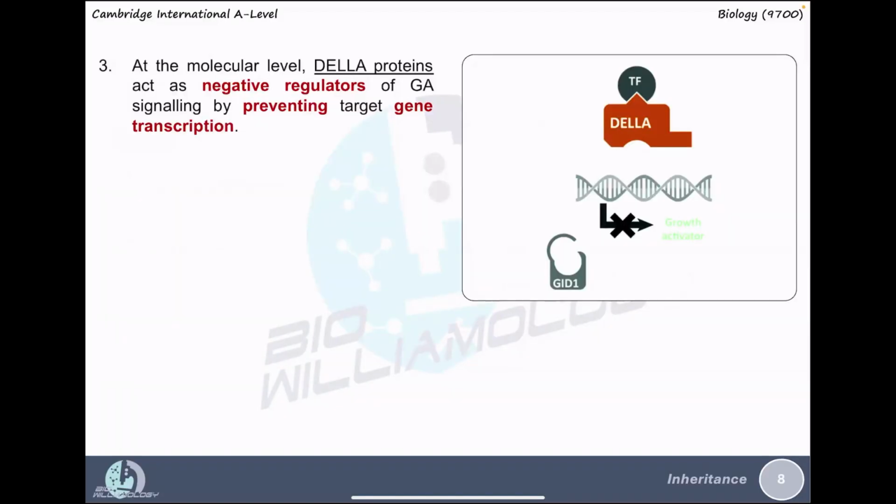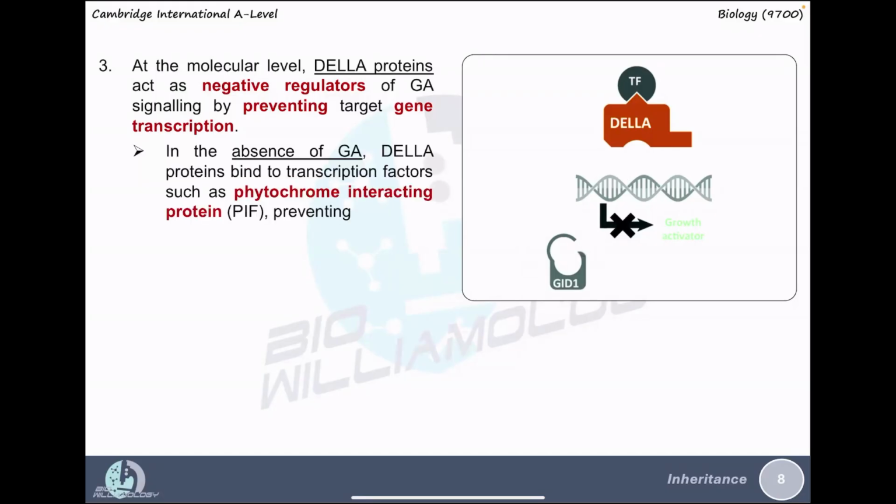At the molecular level, there is a protein known as DELLA protein, and this DELLA protein acts as a negative regulator of gibberellic acid, or gibberellin, signaling by preventing target gene transcription. You can see in this diagram that DELLA protein binds to the transcription factor and prevents the transcription factor from binding to the promoter. Without the transcription factor bound to the promoter, RNA polymerase can't bind to the promoter and initiate transcription. GID1 in this diagram is the gibberellin receptor.